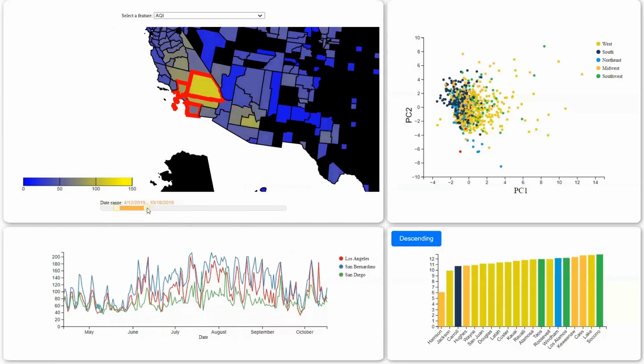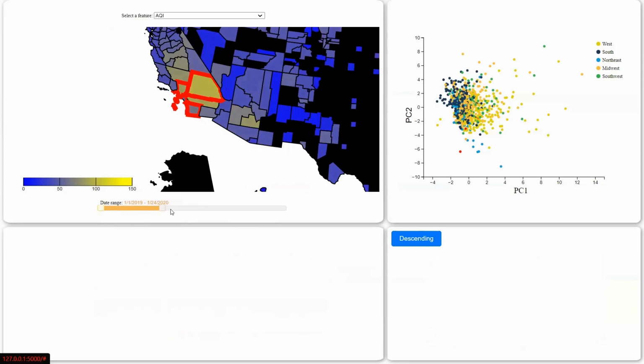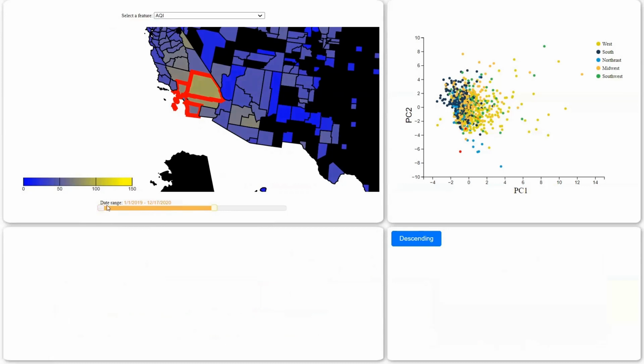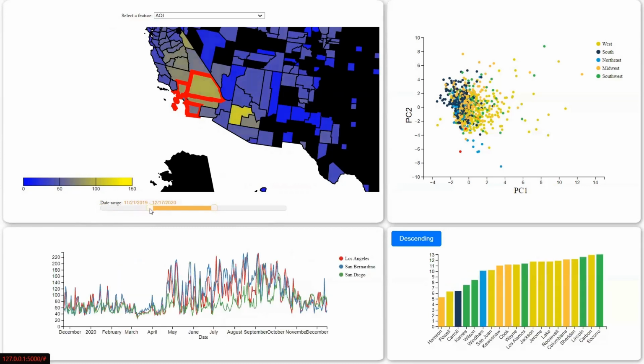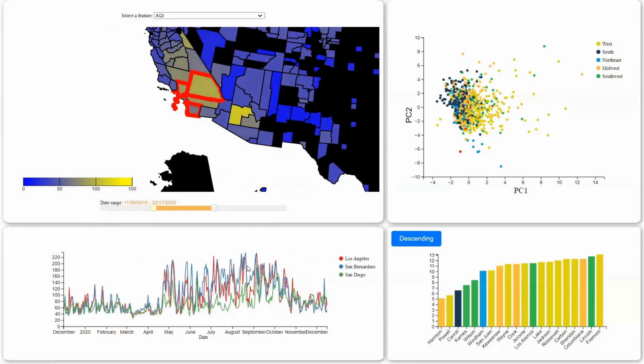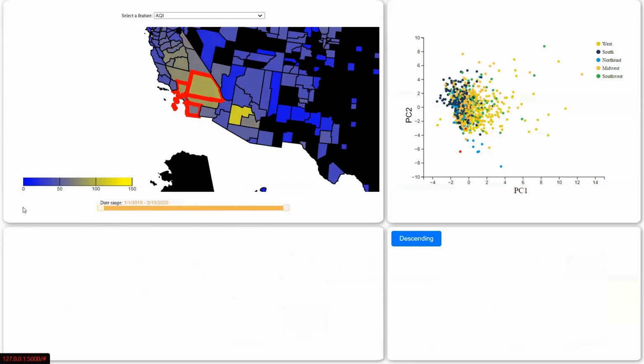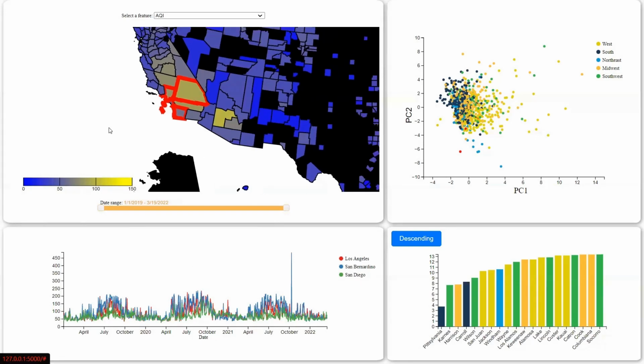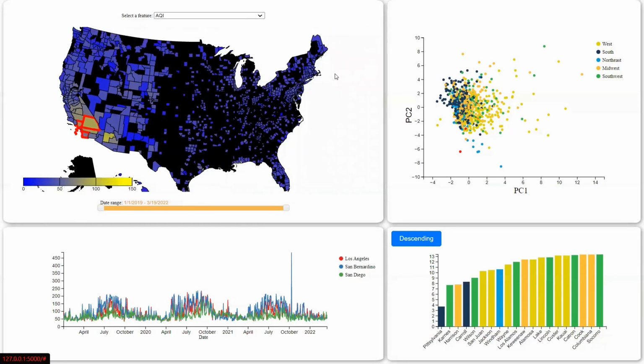Let's isolate each year. This is around 2019. You can see that the air quality starts off a little lower, and then in the summer it gets a little higher, and then it starts to move back down into the winters. And we see this pattern kind of emerges across the board. So it's not so much that COVID had an impact on the air quality, but it's more that seasonal factors impact it, like the heat and the temperature, and potentially how much wind is blowing.